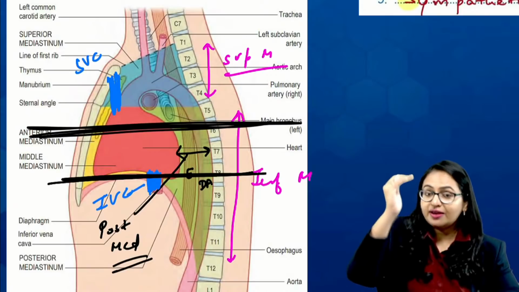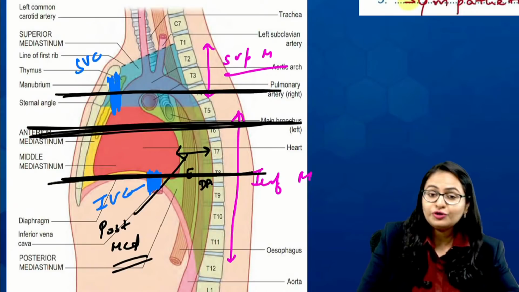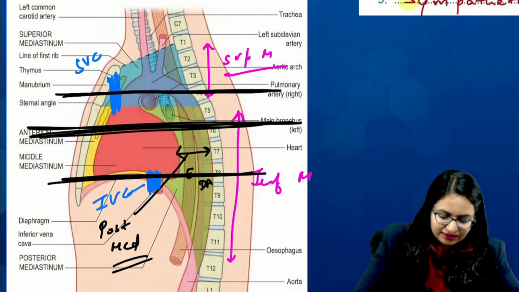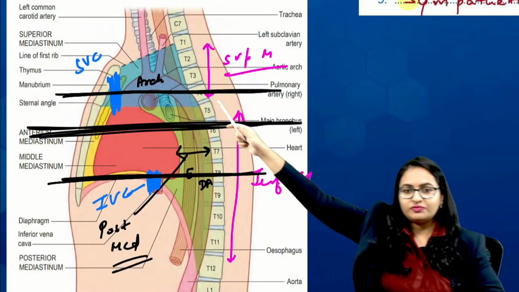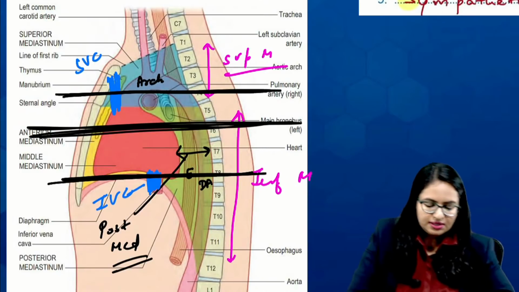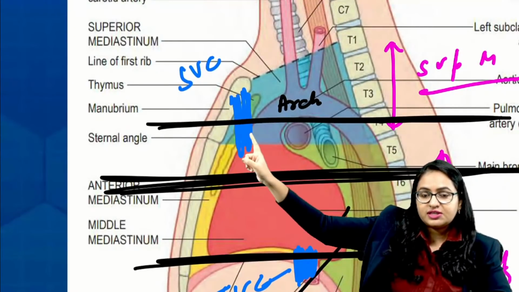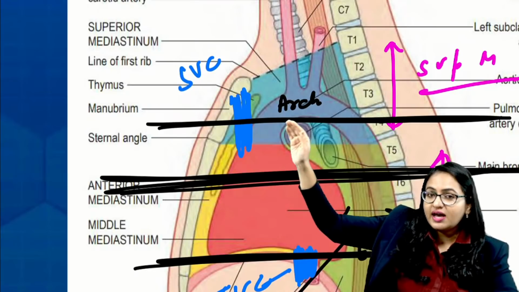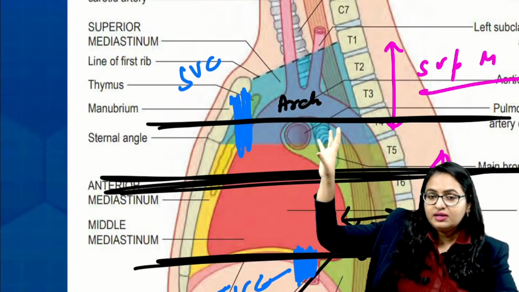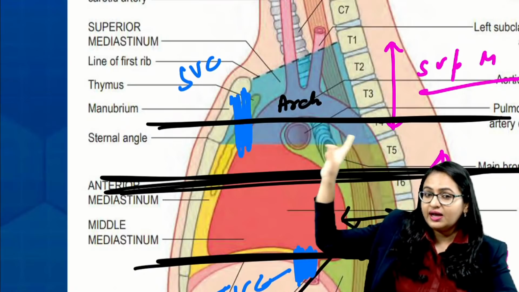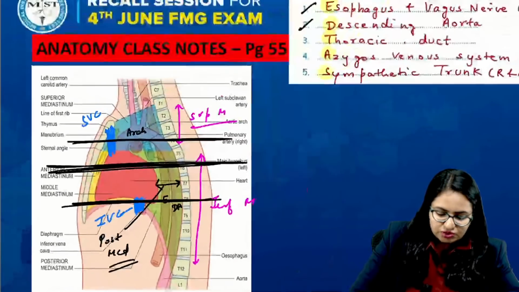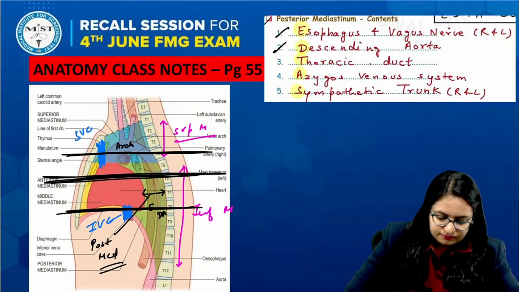And if the section is higher up, what will you see? In this situation, you will see the section of the superior vena cava, and along with that, you will see the section of the arch of aorta. Depending on the section, you can see the ascending aorta and the descending aorta together also. So if the section is higher up, we see the sections of superior vena cava and the ascending and descending aorta. But in the higher up sections, you cannot see the sections of the whole of the heart.